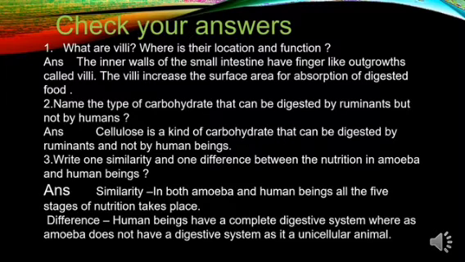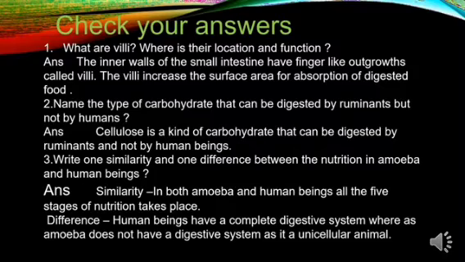Question 2. Name the type of carbohydrate that can be digested by ruminants but not by humans. Cellulose is a kind of carbohydrate that can be digested by ruminants and not by human beings.